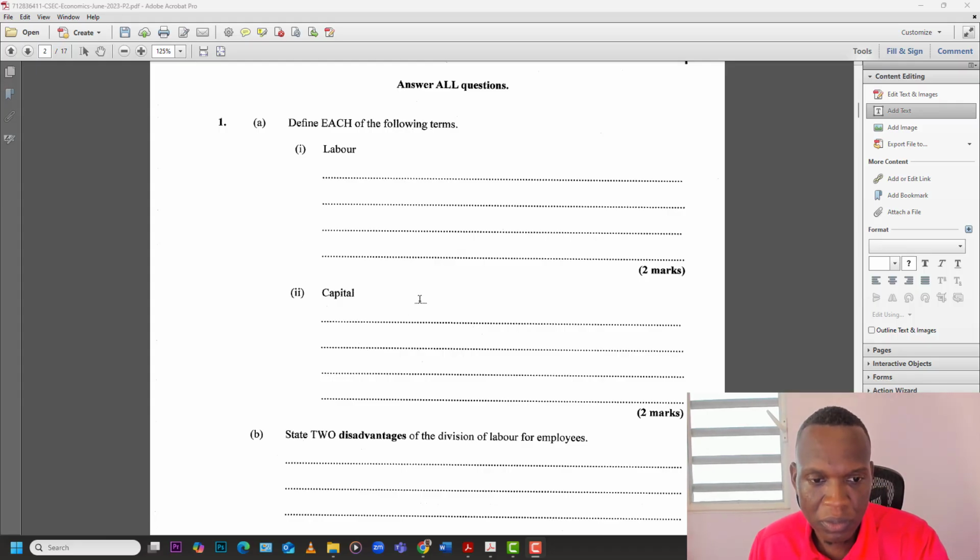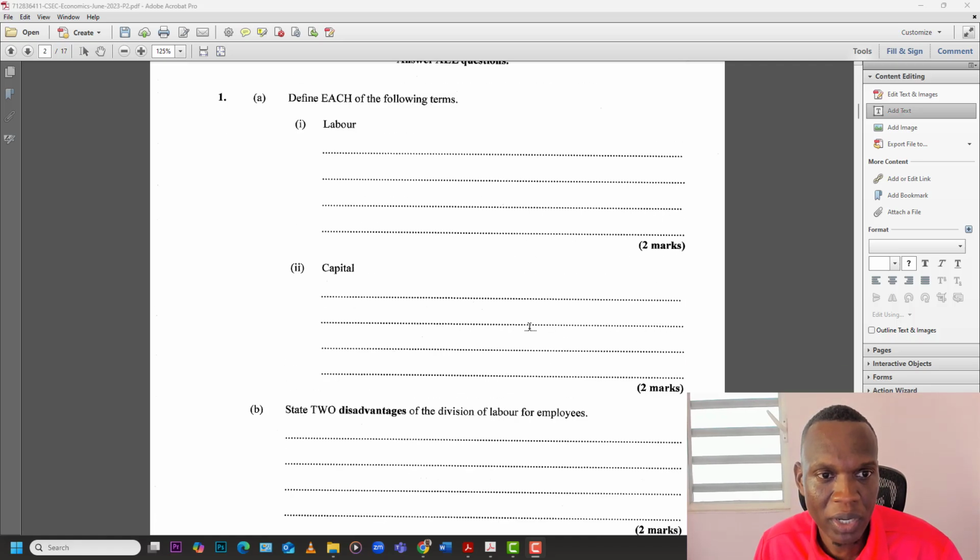And capital would be all of the resources that are man-made that are used in the production process. That could be money, the house, the building, the vehicle. All of those would be considered capital, not just money alone. So it's all of the man-made goods that are used to make other products. I specify man-made because land would be the natural resources used in production, but they ask for labor and capital. So that's question 1A.